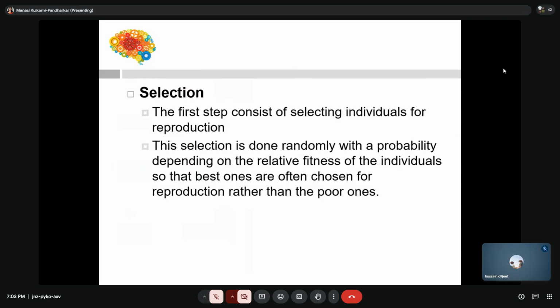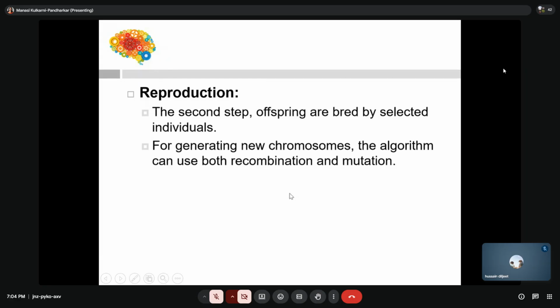Hello. Yes, ma'am. So selection is the first step, which consists of selecting the individuals for reproduction. Selection is done randomly, with the probability depending on the relative fitness of the individual, so that the best ones are often chosen for reproduction rather than the poor ones.